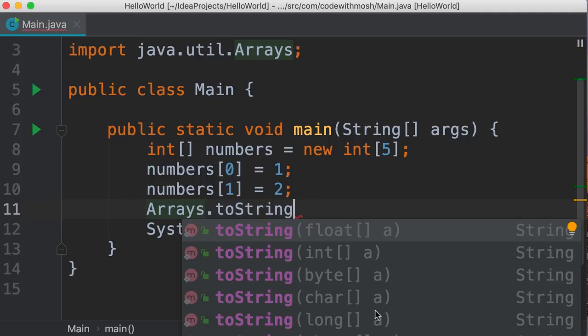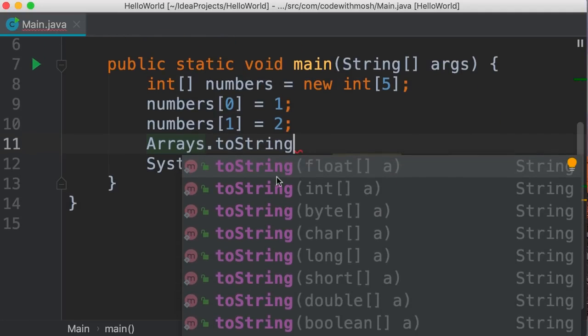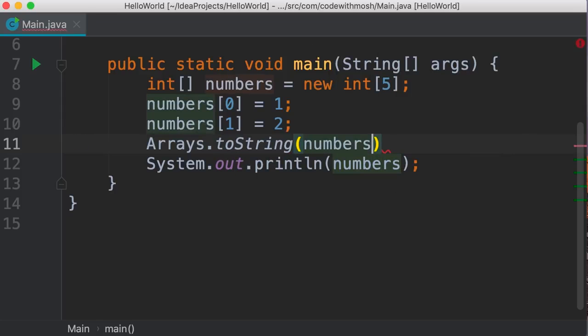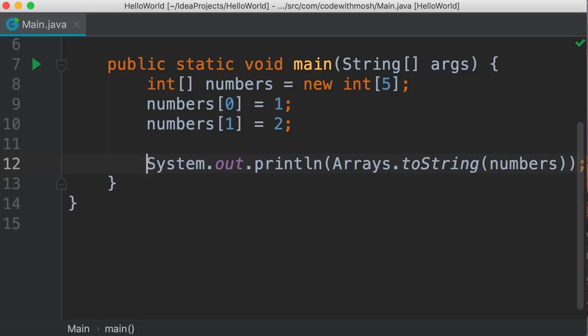Now, as you see, this method is implemented multiple times. So in the first implementation, this method gets a float array. In the second implementation, it takes an integer array, and so on. So for all primitive types as well as reference types, this method is implemented multiple times. This is what we call method overloading. Now, we can call this method and pass our integer array, and this will return the string representation of this array. So we can cut this from here and pass it to our print method, like this.